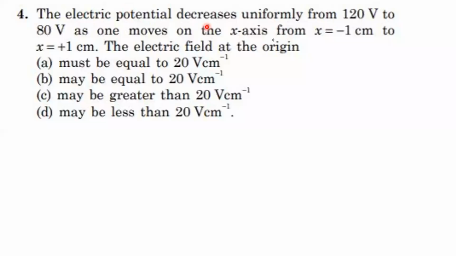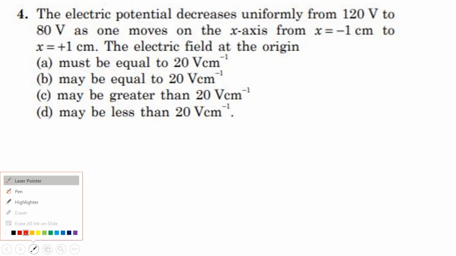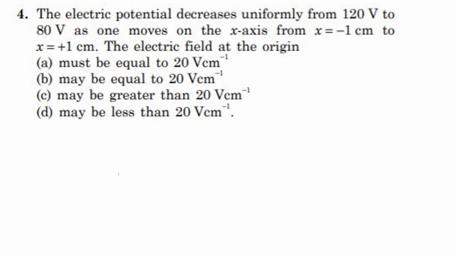The electric potential decreases uniformly from 120 volt to 80 volt as one moves on the x-axis from x equal to minus 1 centimeter to x equal to plus 1 centimeter. The electric field at the origin must be equal to 20 volt per centimeter, may be equal to 20 volt per centimeter, may be greater than 20 volt per centimeter, or may be less than 20 volt per centimeter. In this question, the potential changes along the x-axis uniformly from 120 volt to 80 volt.